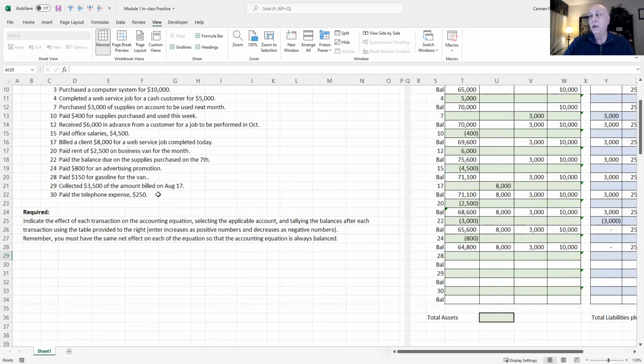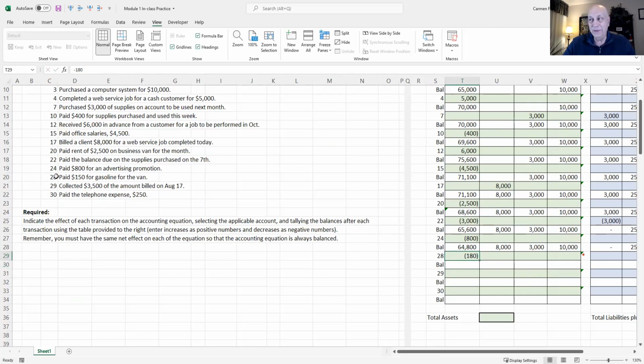August 28th, we paid $150 for gasoline for the van. Again, the word paid, you must be getting used to that by now, means cash going out the door. So we're going to put that right there, $150 cash going out the door.